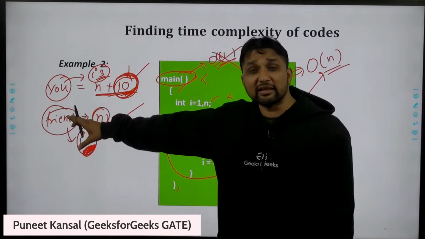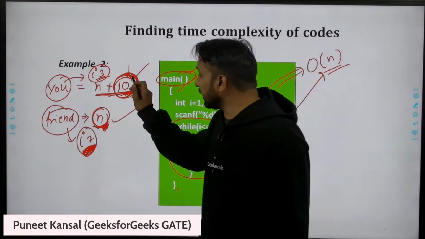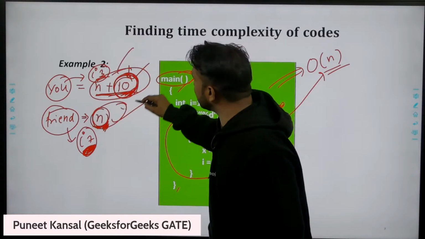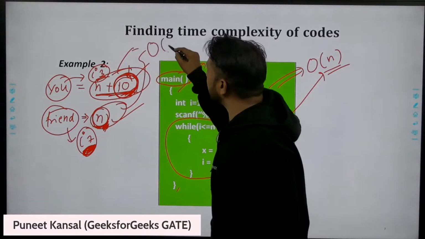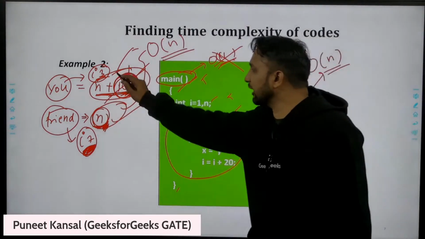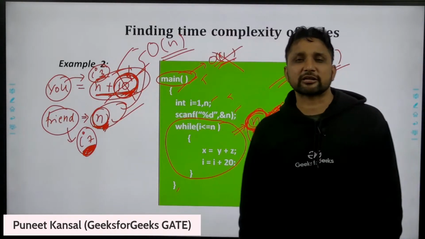Just because your friend has an i7 processor, the company cannot hire your friend. That's why the company will put both algorithms in the same category. They will say both belong to the order of n category. That will remove this constant. So this is another reason why the constant factors are removed.